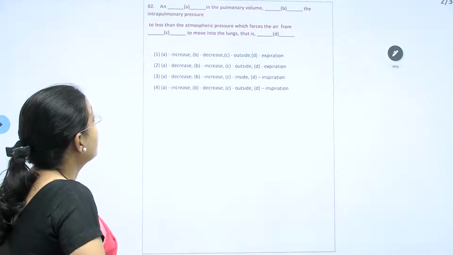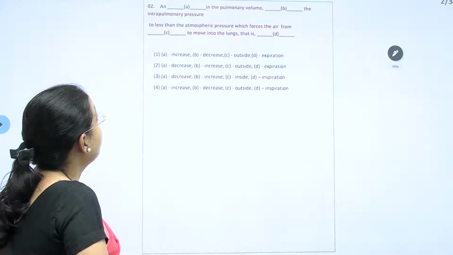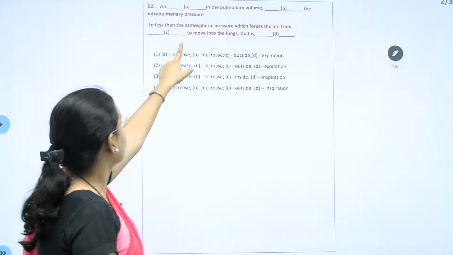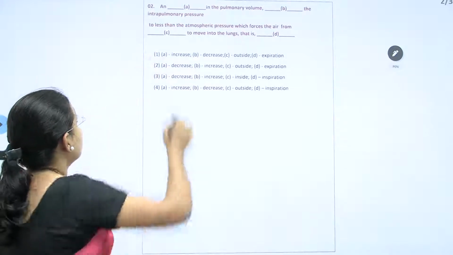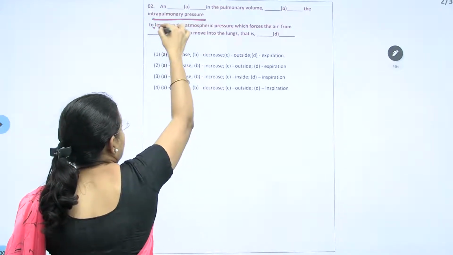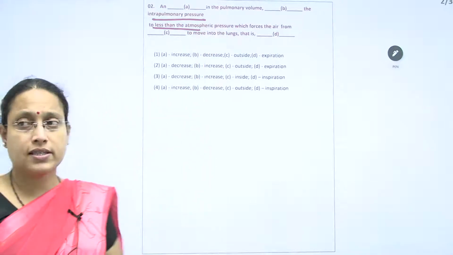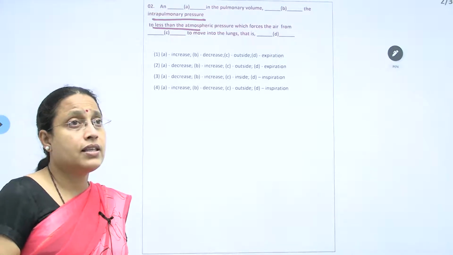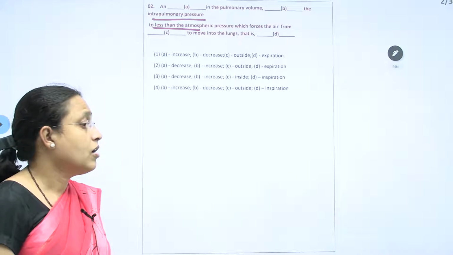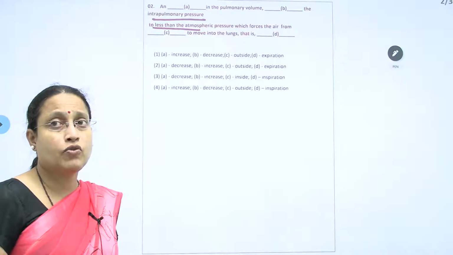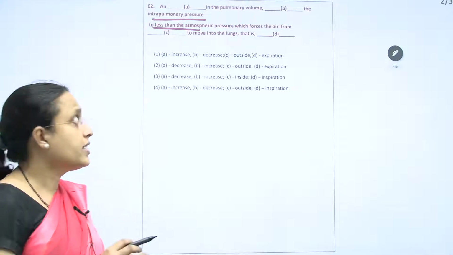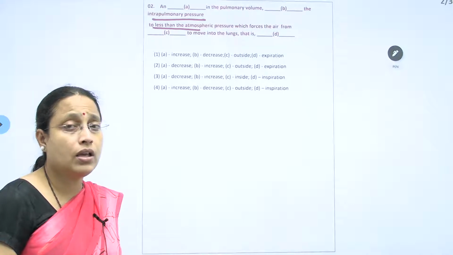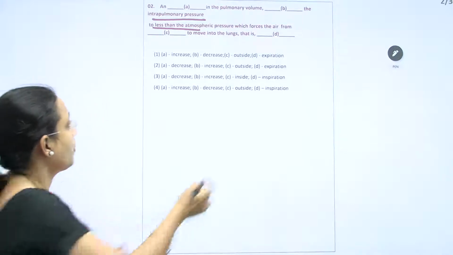An increase in the pulmonary volume. So B is intrapulmonary pressure. Then this intrapulmonary pressure is less than that of the atmosphere. This part you have to consider. Okay. So here what they are telling is inside the lungs, the pressure is less than the atmosphere. That means the air will always move from higher pressure to lower pressure. So intrapulmonary is less than atmospheric pressure means that the air is going to move from the atmosphere into the lungs. And this process is actually inspiration.